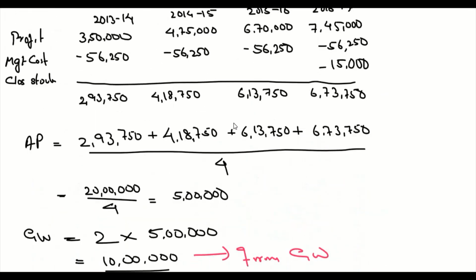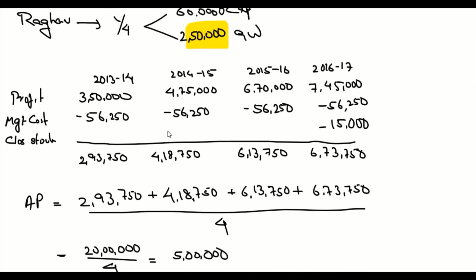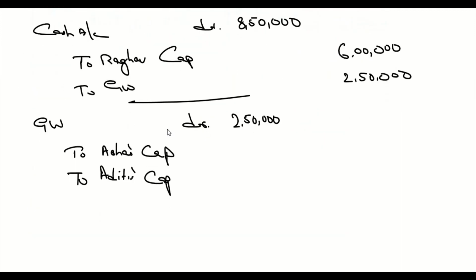And what is the sacrificing ratio here? It's the same ratio, 3:2, which is 1,50,000 to Asha's capital and 1 lakh to Adi's capital. So we completed question number 25.